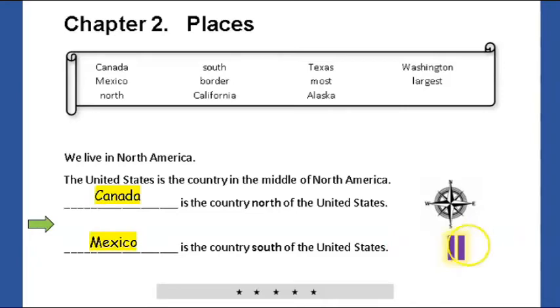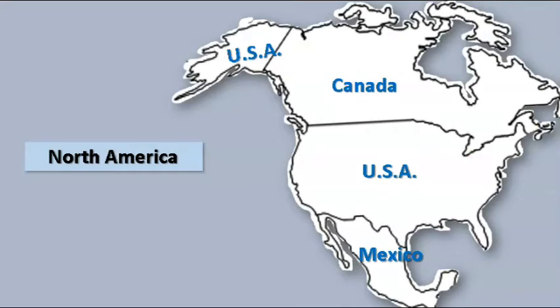Pause the video and write the words Canada and Mexico. Remember that Canada and Mexico are countries. They are not states. The people in Canada speak English and French. The people in Mexico speak mostly Spanish. These countries have governments that are separate from the United States. Countries have lines to separate them. Those lines are called borders.